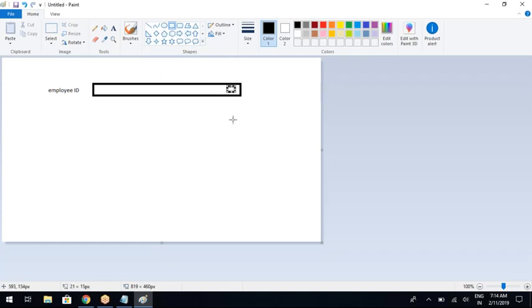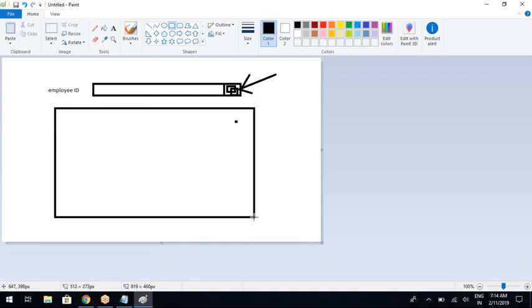generally what we do for these kind of things, we provide a button at the corner of this particular input field. Okay, so this button at the corner of the input field is called the F4 help button. The moment you click this particular button, a pop-up should open.